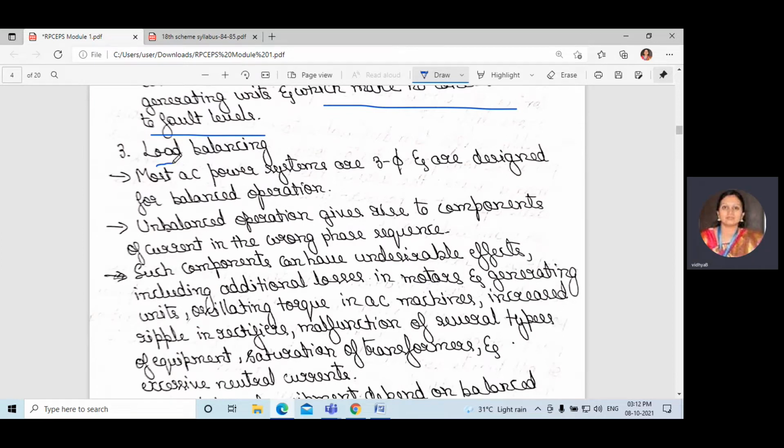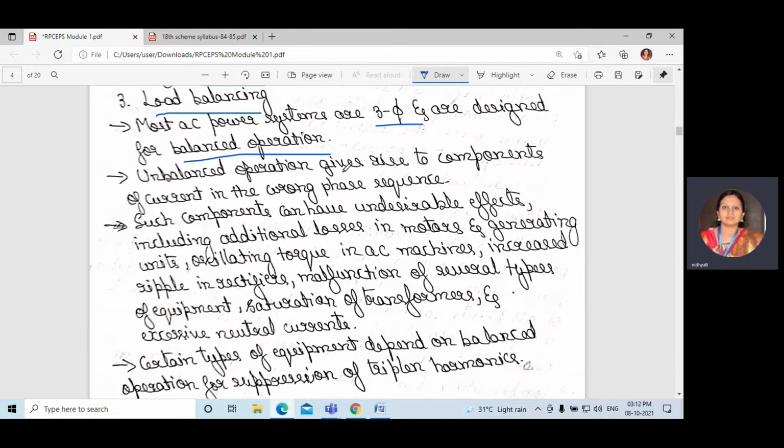Okay, next is load balancing. This is very important nowadays, right? They are estimating the load day by day, and the estimated load is only increasing, and the generation should also increase. Okay, most AC power systems are three phase only, and they are designed for balanced operation, right? Unbalanced operation will give rise to components of current in the wrong phase sequence. What happens if it is unbalanced operation? The components of current will go in the wrong phase sequence.